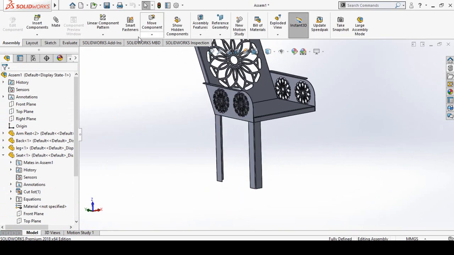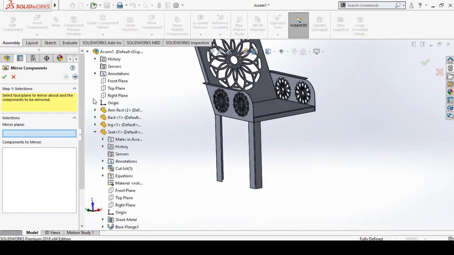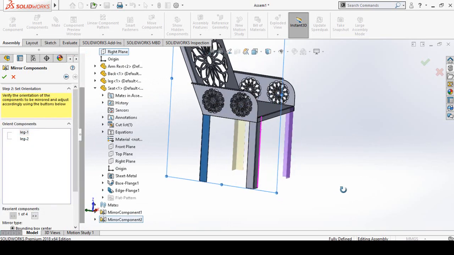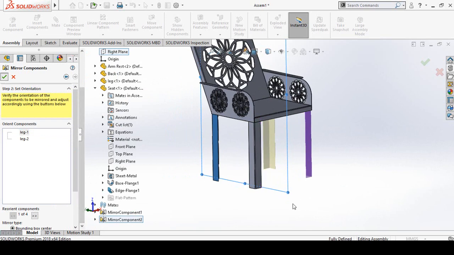Once again mirror command, mirror plane, this time select right plane. Components to be mirrored, scroll down this feature manager tree here and select mirror component 2. Then click next arrow here and press OK button.